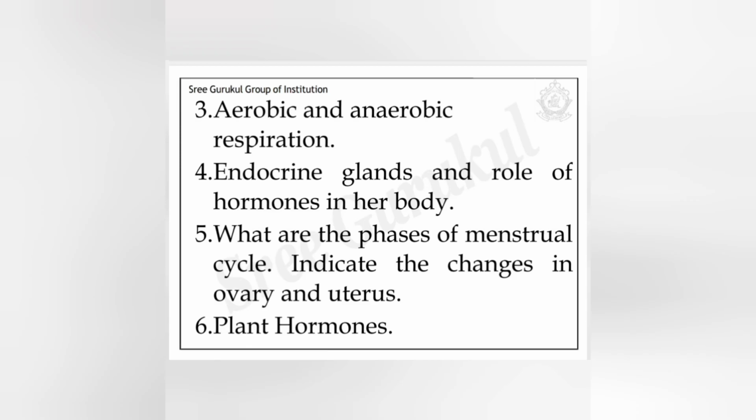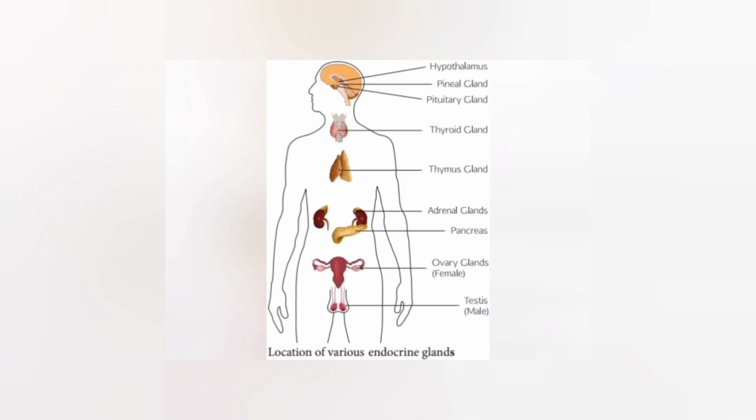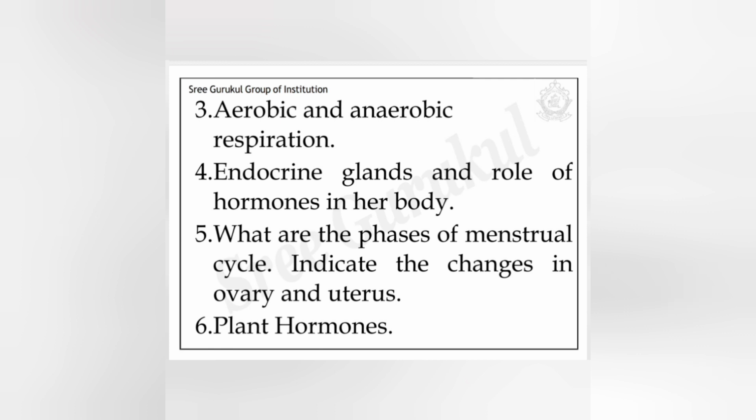And in biology, the most expected 4 marks areas are aerobic and anaerobic respiration, endocrine glands. You should label the endocrine glands, and also know the role of hormones in our body. So that means what are the functions of those endocrine hormones. And fifth one, what are the phases of menstrual cycle? Indicate the changes in the ovary and uterus.